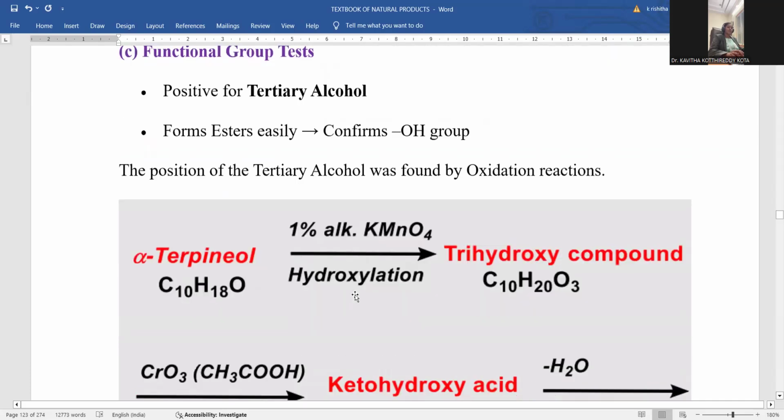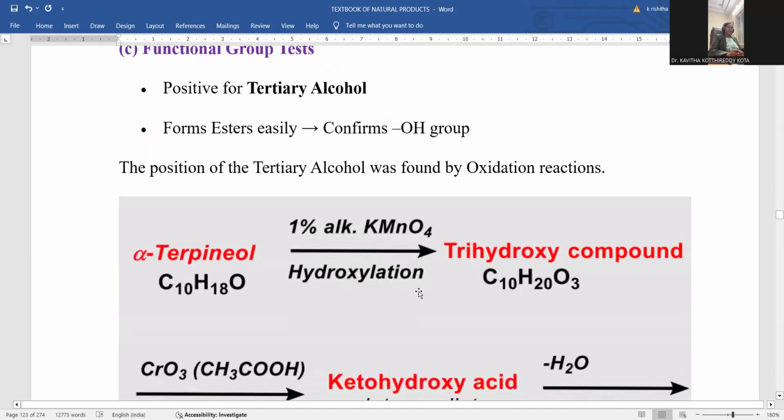Let me go for the functional group test. Tertiary alcohol presence is positive. Tertiary alcohol is present, you can understand. The tertiary alcohol compound is understood by the Lucas test. Ester formation is also possible, which confirms the hydroxyl group. So it is able to generate the ester.